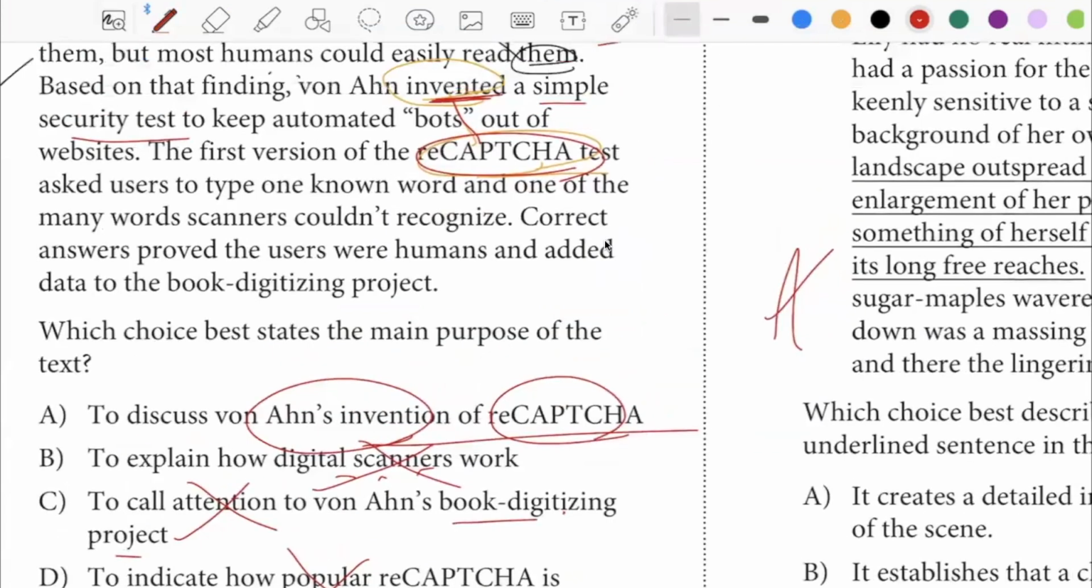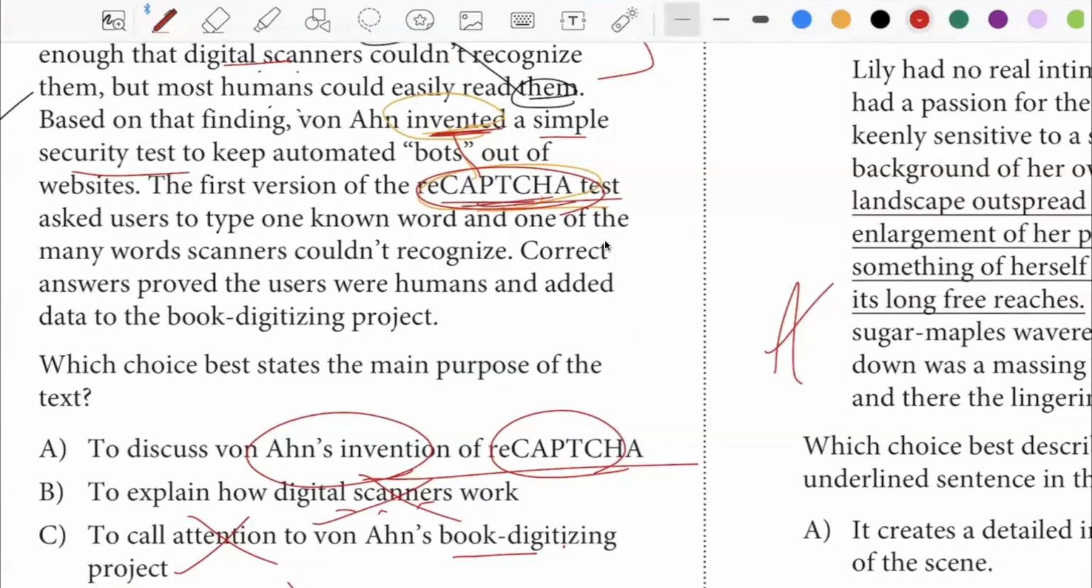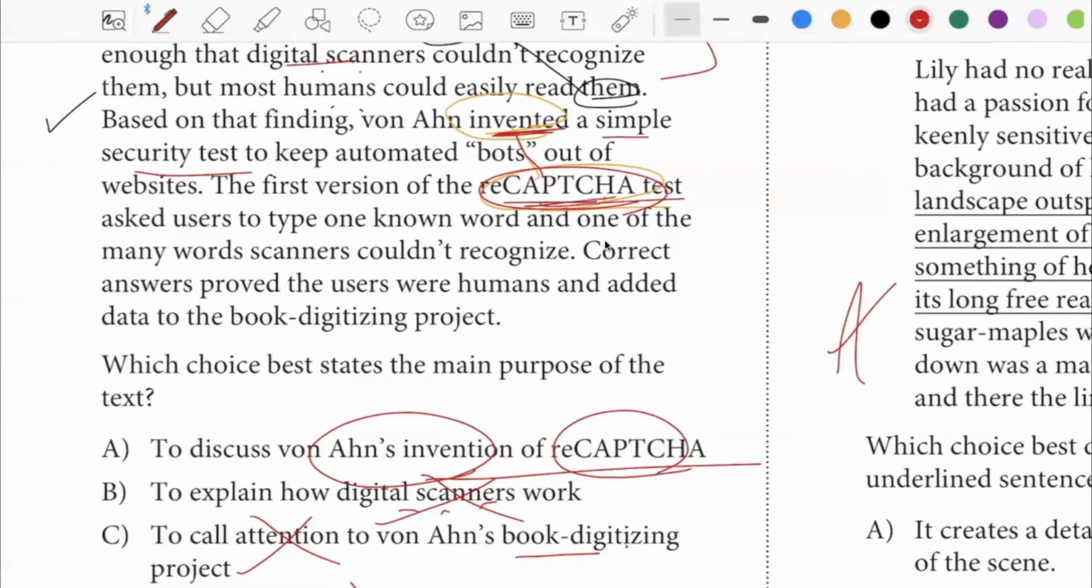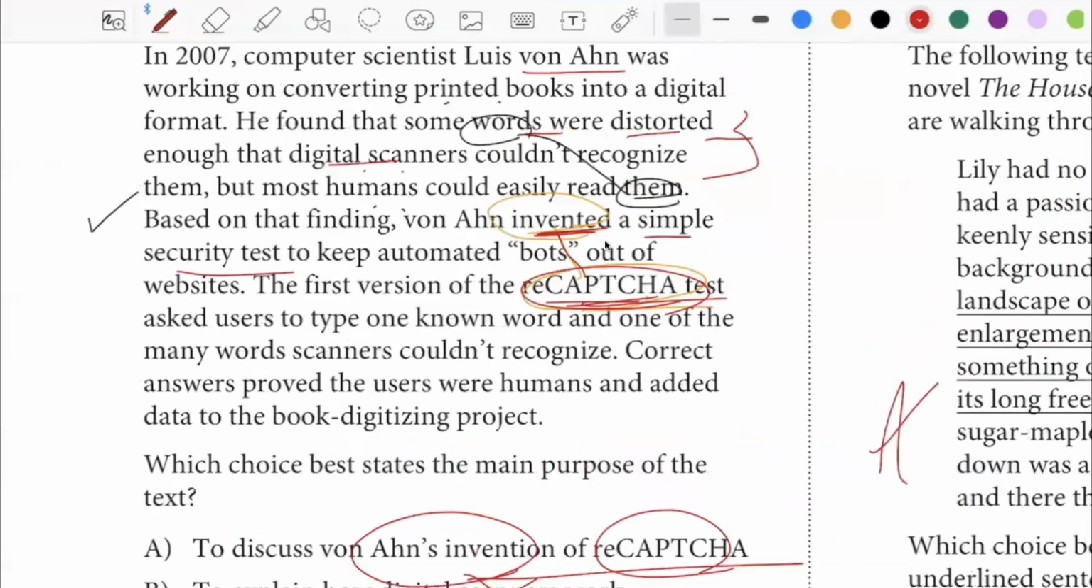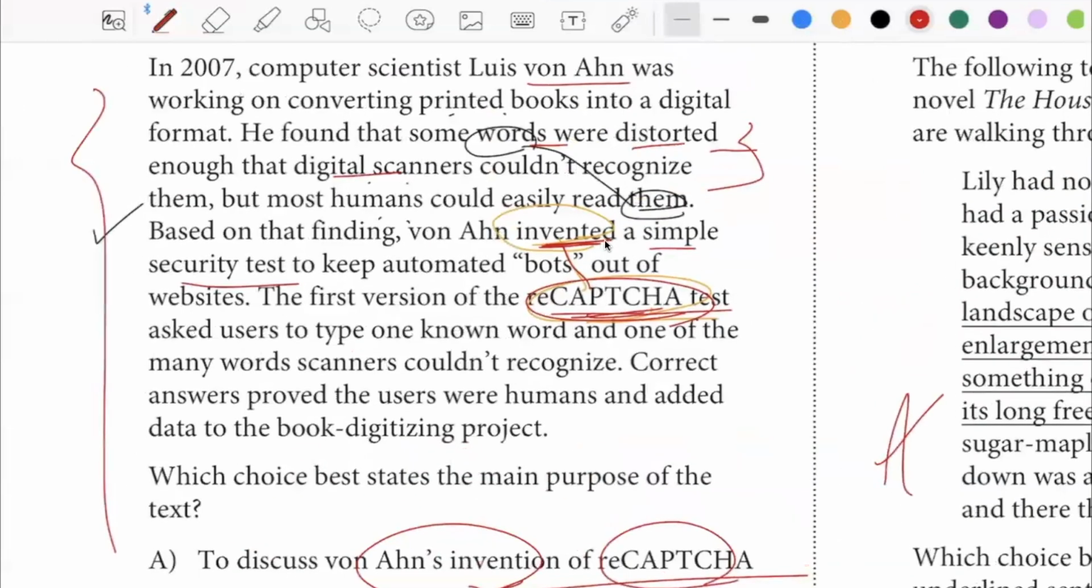The main thing that we care about is this particular invention, right? To call attention, I don't like the emotionality behind this. It's like you need to pay attention to this, because it's so amazing. It doesn't have that kind of tone here. It's more like just an objective description of what happened.